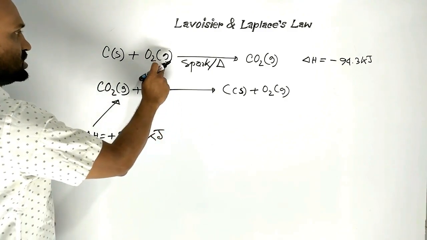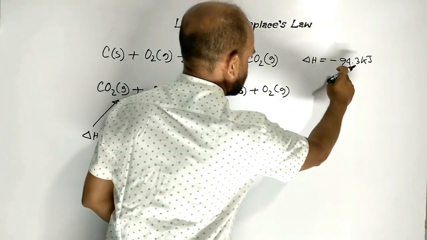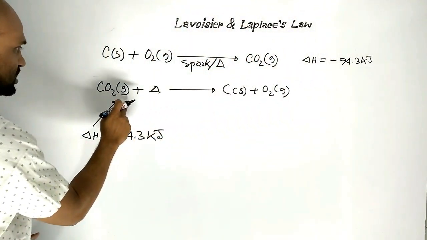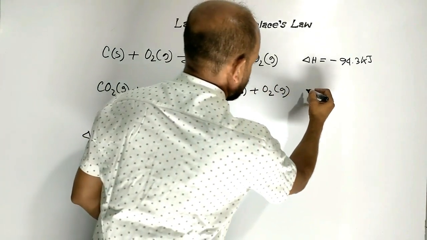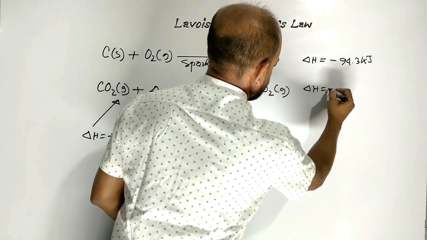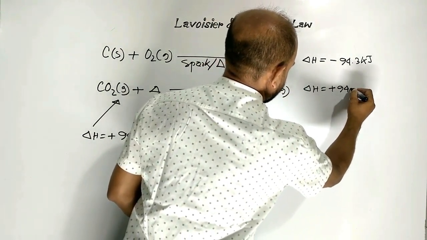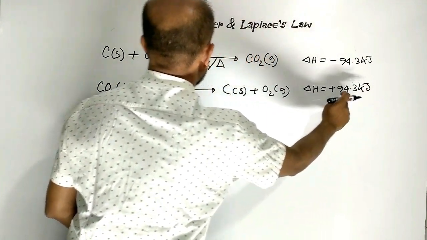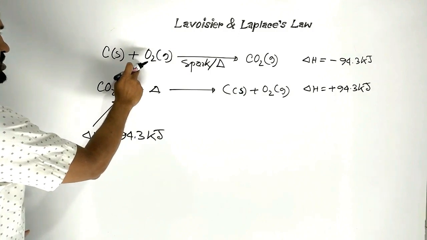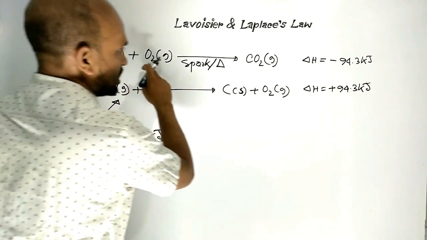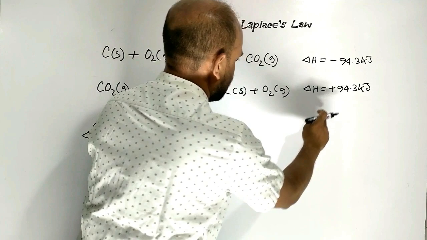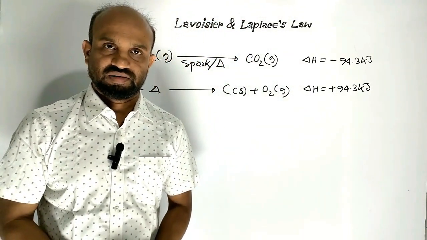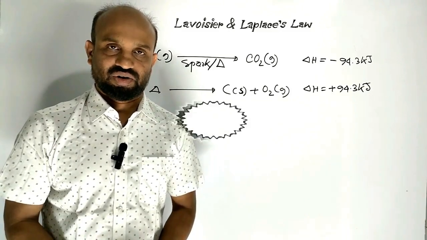That is, this process releases 94.3 kilojoule heat, but the reversed process absorbs 94.3 kilojoule heat. That is, heat change for any reaction will be equal to the heat change for reverse reaction, but opposite in sign. Lavoisier and Laplace's law.